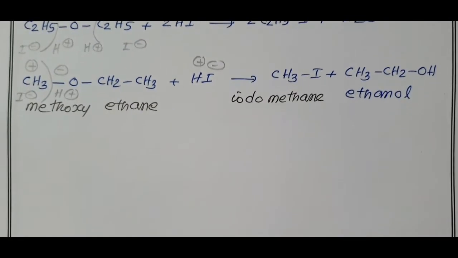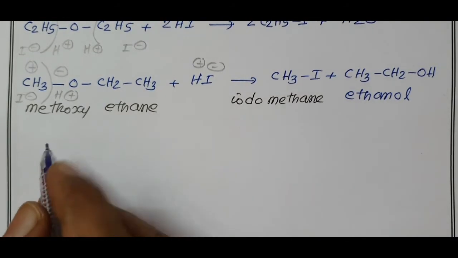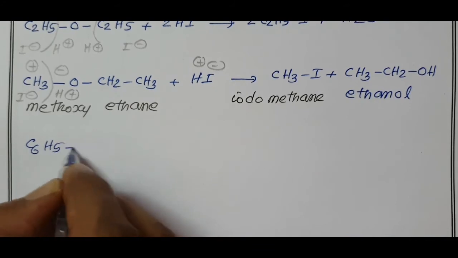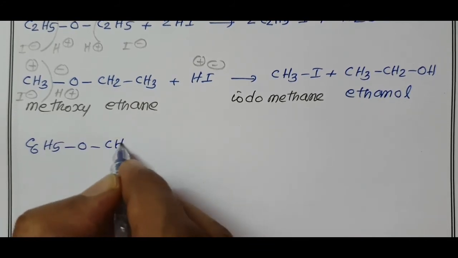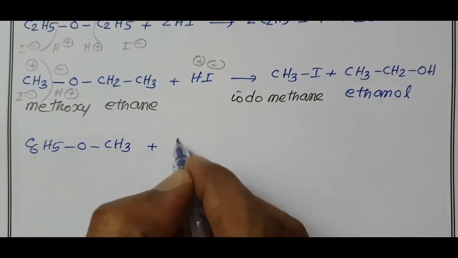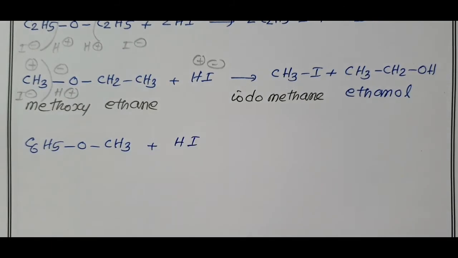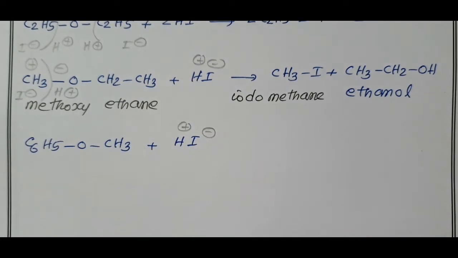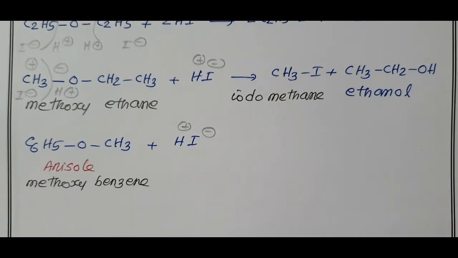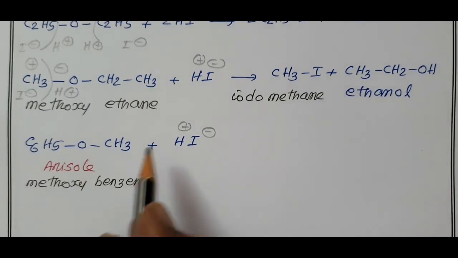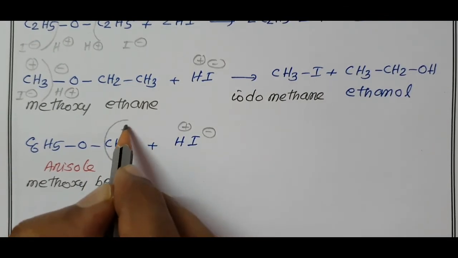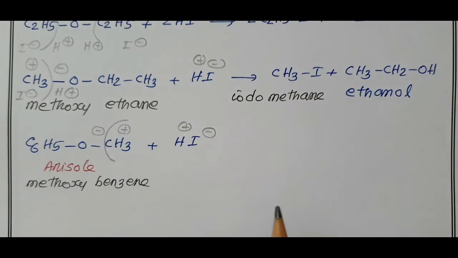One more, an aromatic mixed ether, we know anisole, C6H5OCH3, anisole when treated with HI, H plus I minus. Methoxybenzene, an aromatic mixed ether. I minus is added to the alkyl group containing the lesser number of carbon atoms, usually.